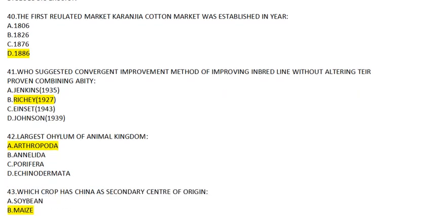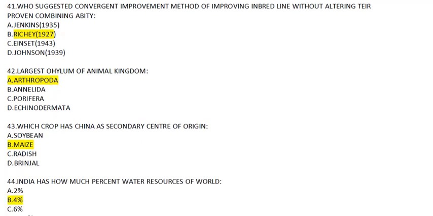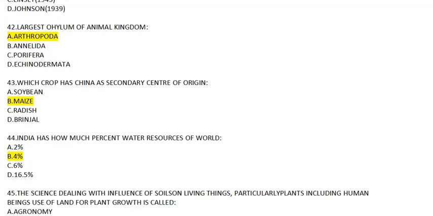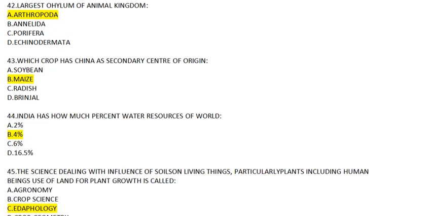Question number 40. The first regulated market, Karanjia cotton market, was established in what year? 1886. This you have to remember. Question number 41. Who suggested convergent improvement method of improving the inbred lines without altering their proven combining ability? Answer to this will be Richey 1927. Question number 42. The largest phylum of animal kingdom is Arthropoda.